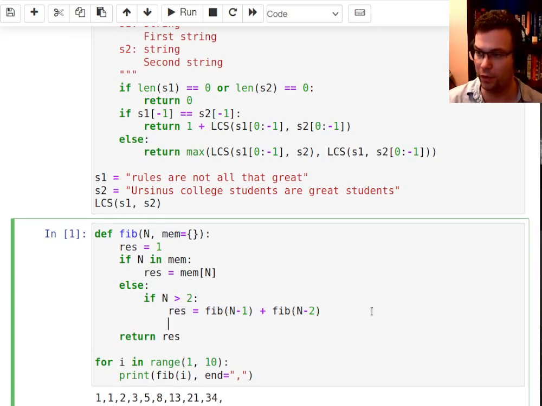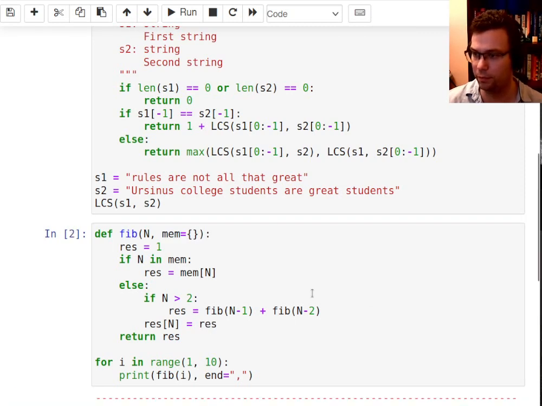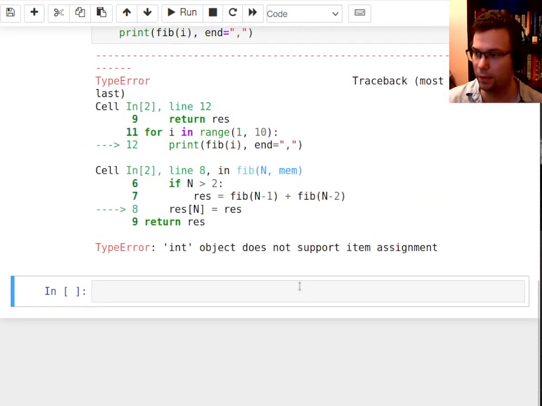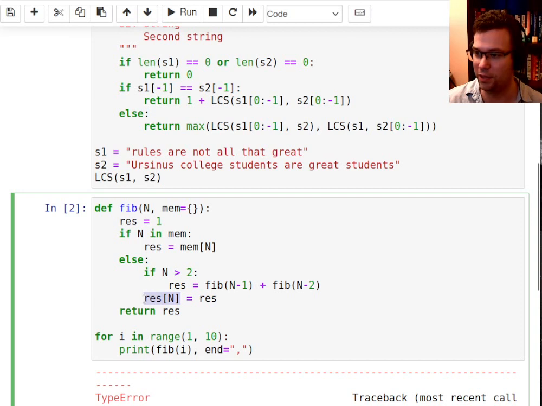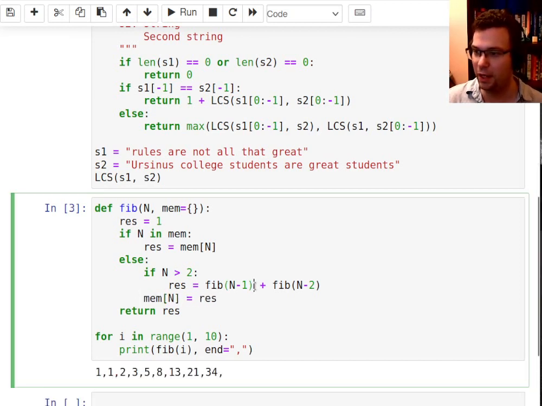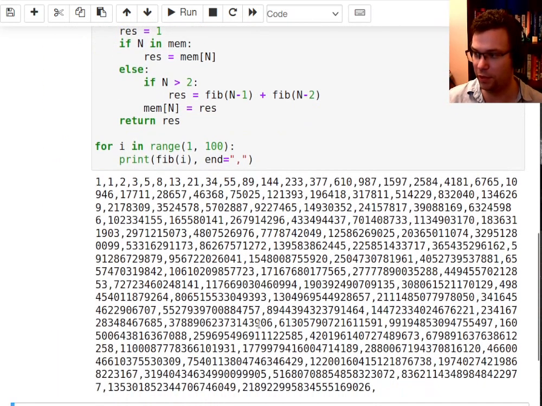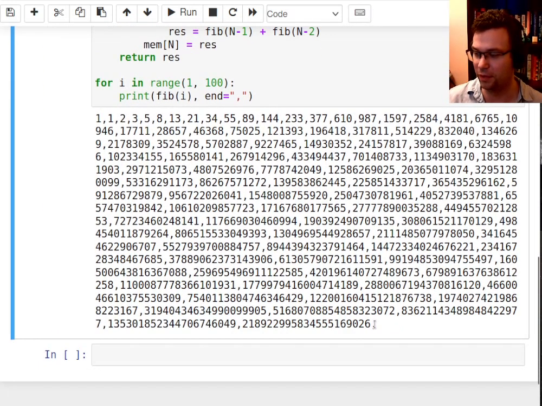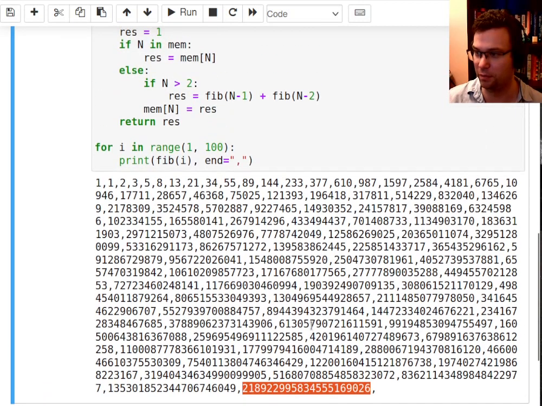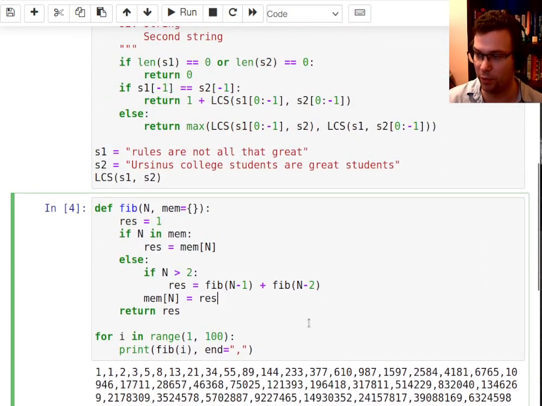I'll be sure then to remember that this solution evaluated to that particular result. I meant to say, whoops, memory n. Okay, there we go. Okay, so this is a way to go up much higher in the Fibonacci. You wouldn't be able to go this high before, because it was just branching out too much with these overlapping subproblems.